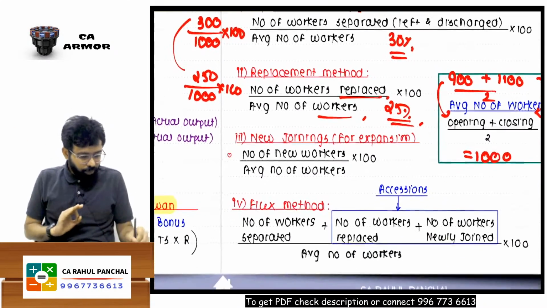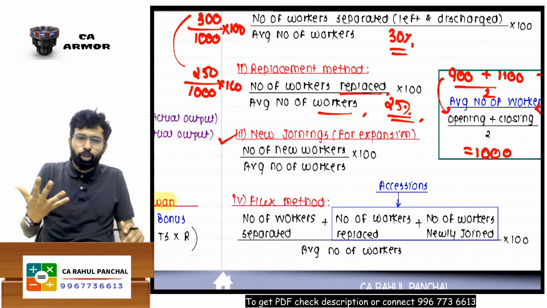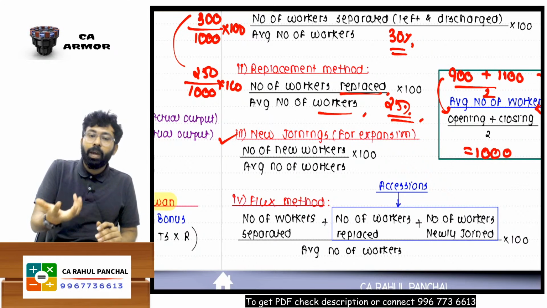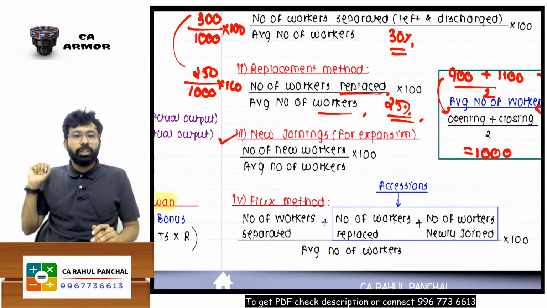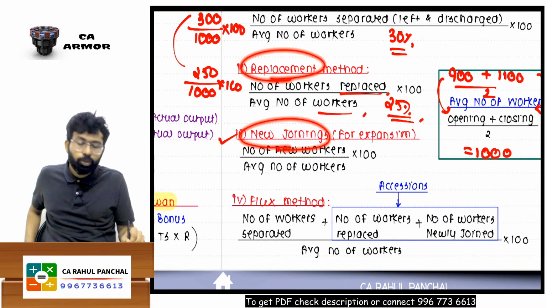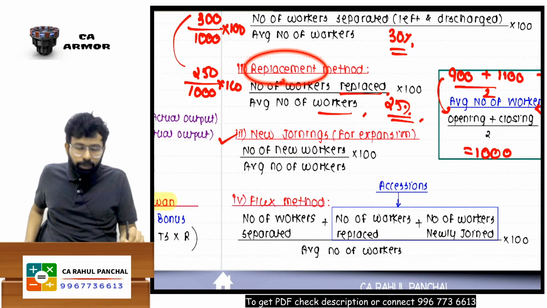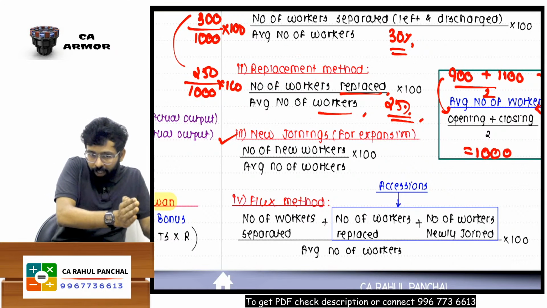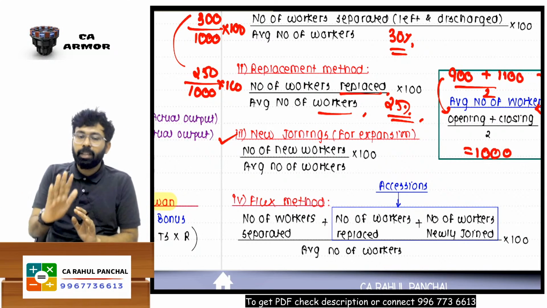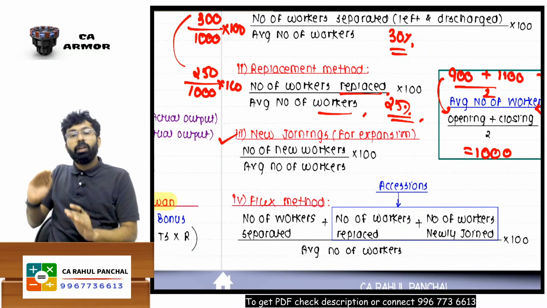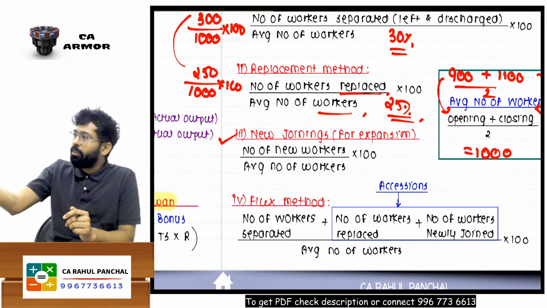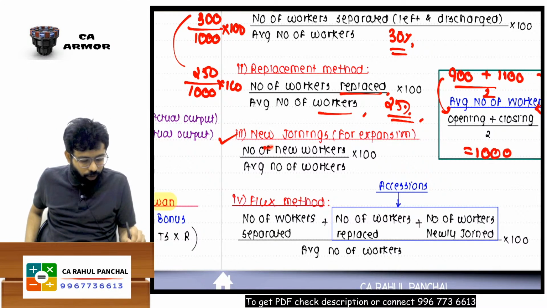Okay. Sir, new joining. What is new joining? I can say that these are those employees who have joined for a new project. Sir, there is a difference between replacement method and new joining. Replacement means someone left the organization and in place of those workers we have hired someone. That is replacement. And for a new project, there is one branch we are opening, and for that new branch we are hiring someone. That is new recruitments.